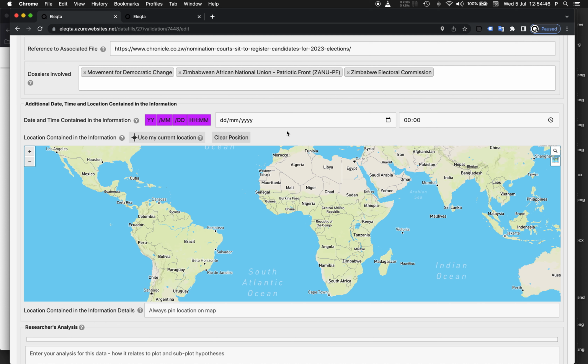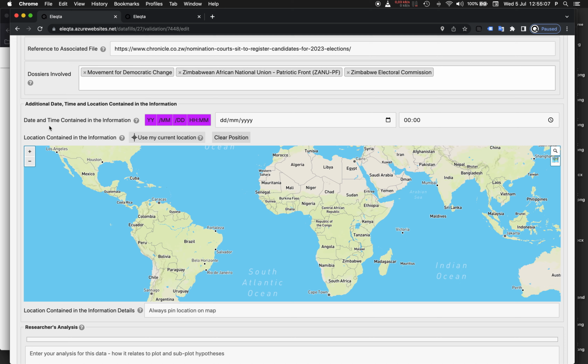For example, if this article had mentioned a political rally taking place maybe 2 days before and in a specific part of Zimbabwe, then this chronological and geographical information about when and where this meeting was held should have been posted into the second map here.